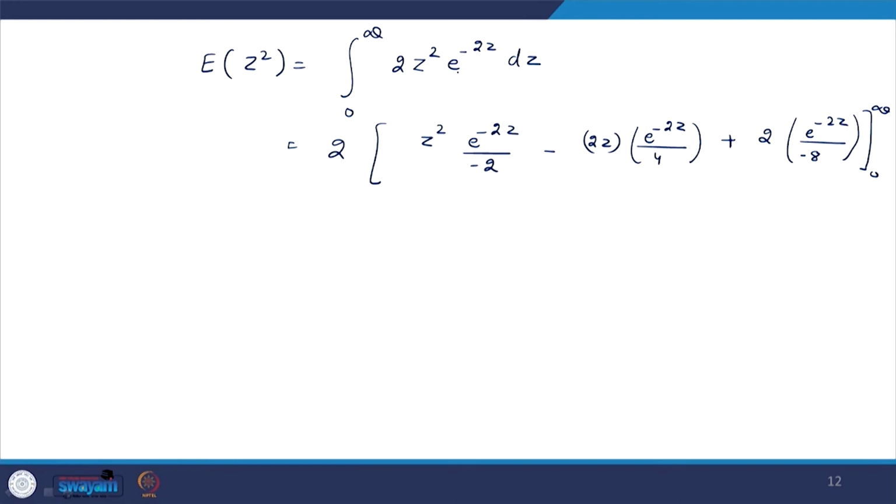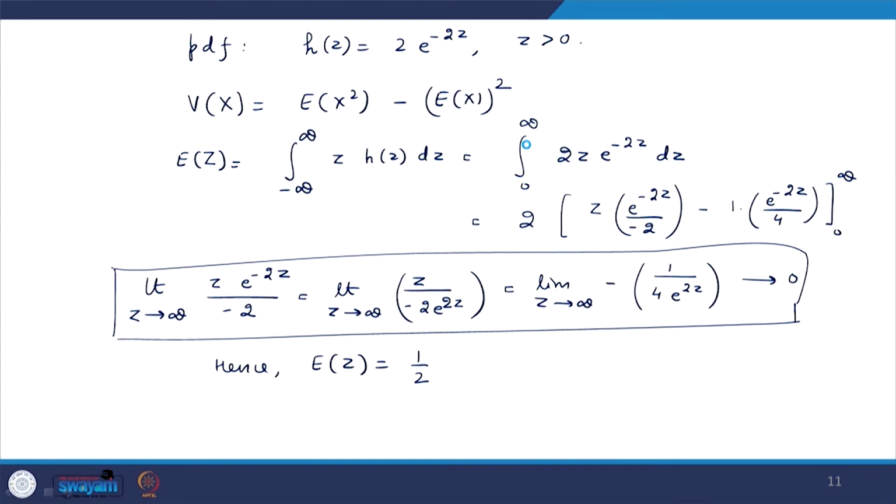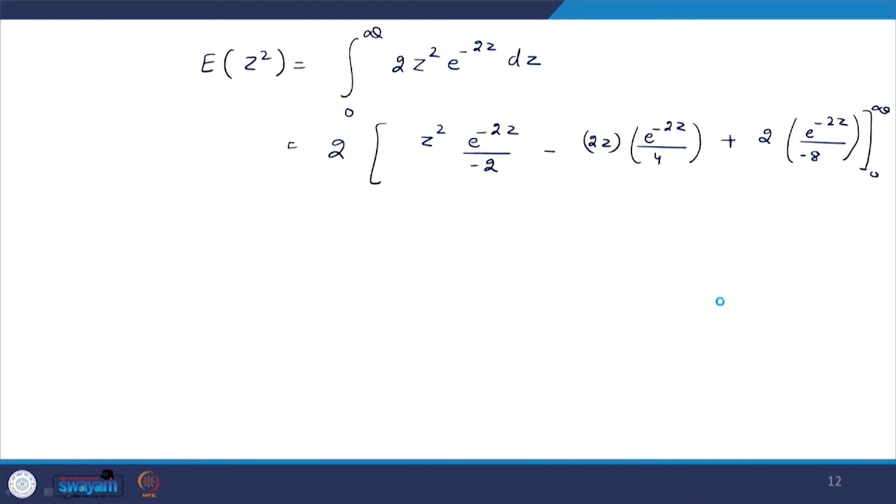Now, again when z is tending to infinity, by the same procedure as we did here, this will also tend to 0, this will tend to 0 and this will also tend to 0. So, as z tends to infinity, all the 3 terms are tending to 0. Now, when z is tending to 0, it is 0, it is 0 and this will be minus 1 by 8.